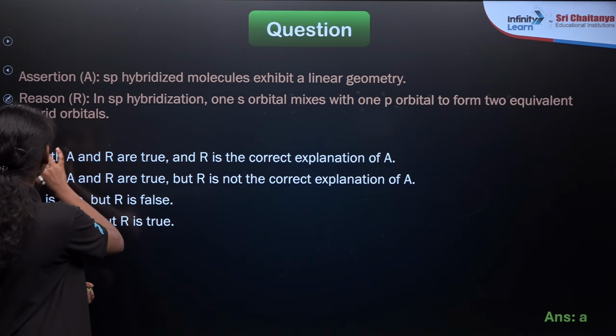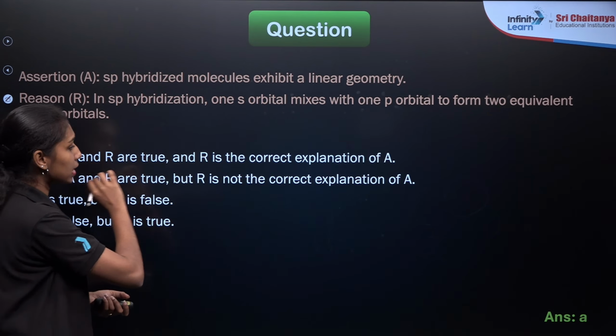So option A is the correct answer, right? Both A and R are true and R is the correct explanation for the A.